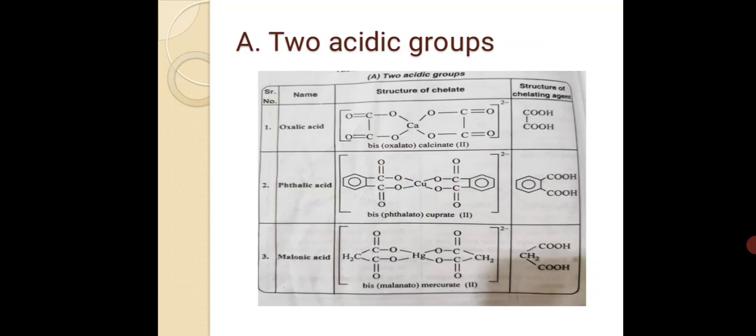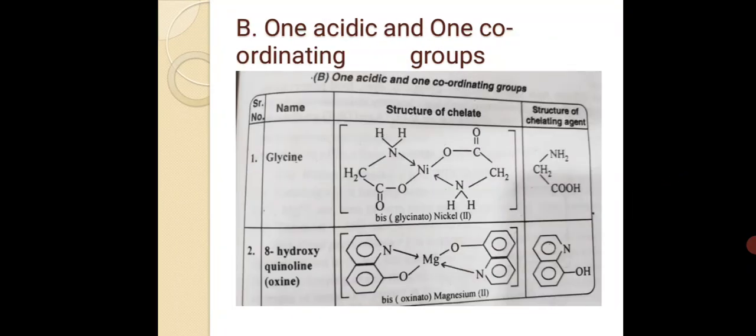The next, malonic acid. Structure of chelate: bis-malonato-mercurate, and the chelating agent. The next, one acidic and one coordinating group. Name: glycine. Structure of chelate: bis-glycinato-nickel. Then second, 8-hydroxyquinoline: bis-oxinato-magnesium second.